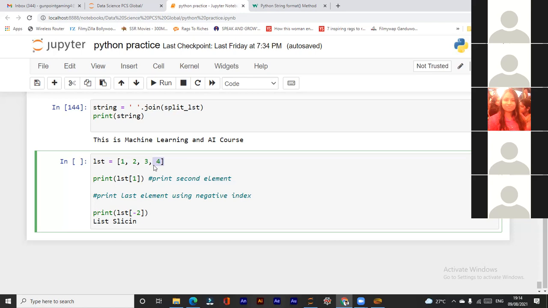So this is minus 1, minus 2, minus 3, minus 4. So it is not compulsory that you give index number 1 to remove this. You can give index number minus 3 also, because minus 1, minus 2, and minus 3. So if you give index number minus 3 and give a remove function, it will be removed.